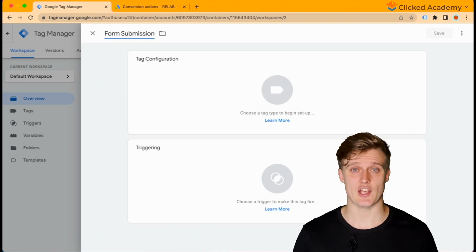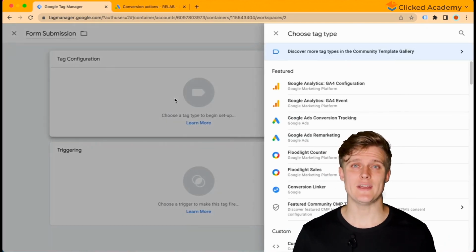Next, click Tag Configuration. In here, you'll be given a list of all their different tags that integrate with Google Tag Manager. Since we want to set up a conversion, select Google Ads Conversion Tracking.